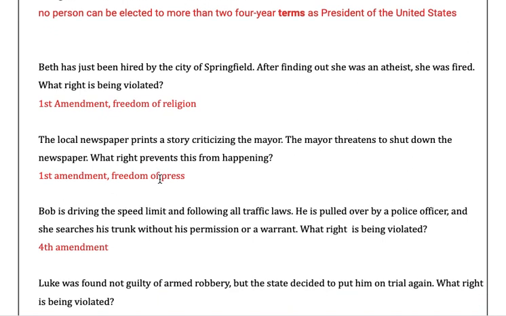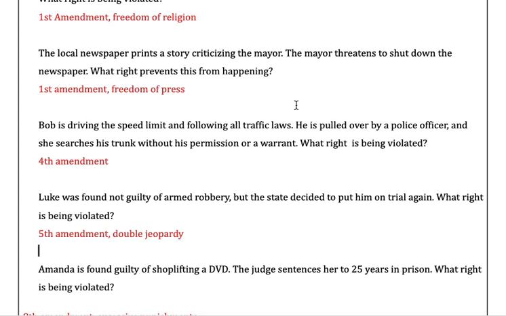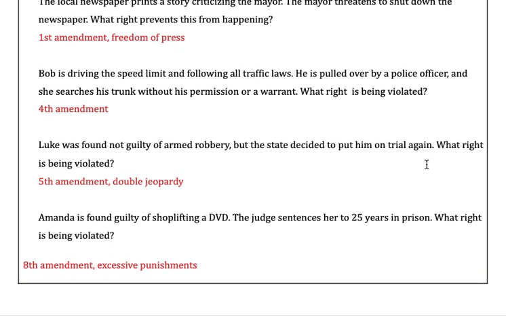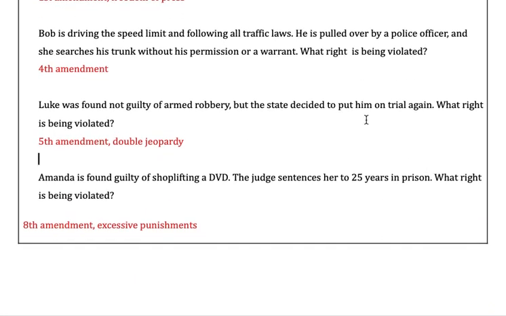Beth has been hired by the city of Springfield. She was fired for her religious beliefs. That violates the First Amendment. Newspaper printing stories, and they're trying to threaten to shut them down. It's also First Amendment, freedom of press. Looking at search and seizure in a trunk, illegally searching. That's the Fourth Amendment.